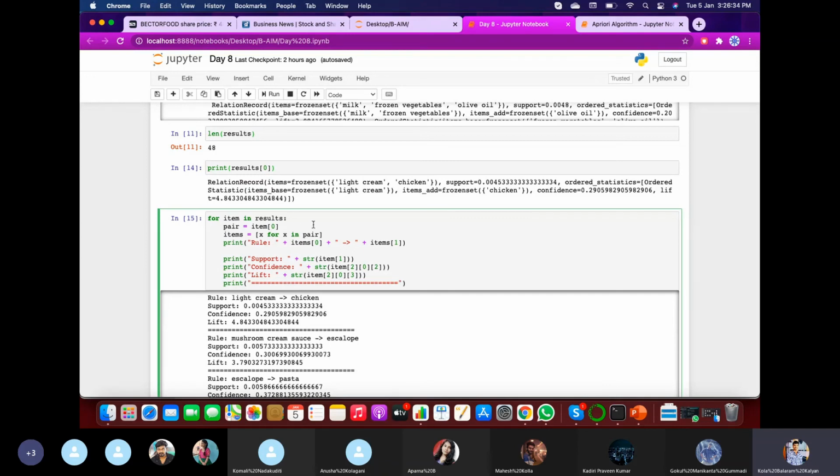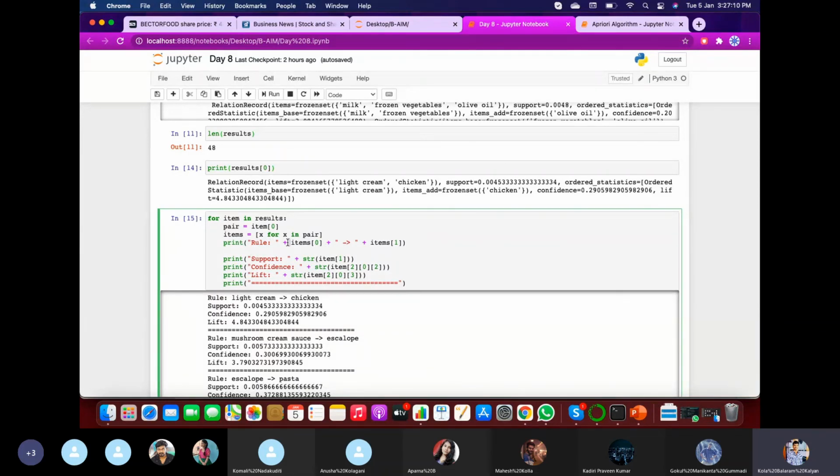the items will be stored, like light ice cream is an item and chicken will be an item, some other thing can be of some item. So like that we are printing. For our visualization purpose, you are going to say your rule is, here rule is a character, so we denoted it in quotations,